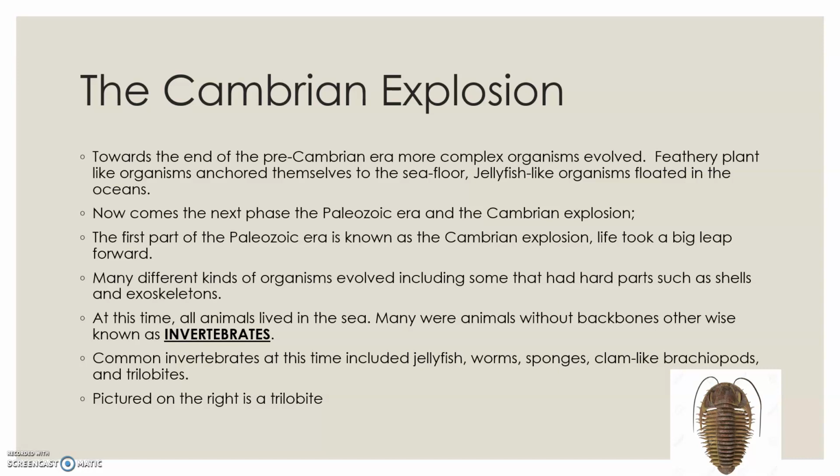Many animals without backbones, otherwise known as invertebrates, which you should know. Common invertebrates at this time included now the actual jellyfish, worms, sponges, clam-like brachiopods, and trilobites. On the right, there is a picture of a trilobite, kind of like a horseshoe crab with antennae.